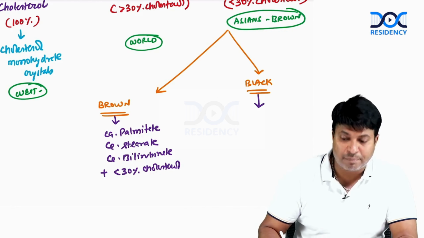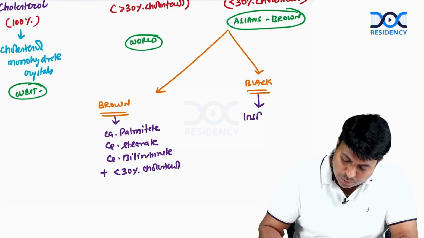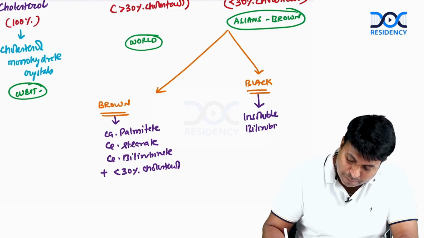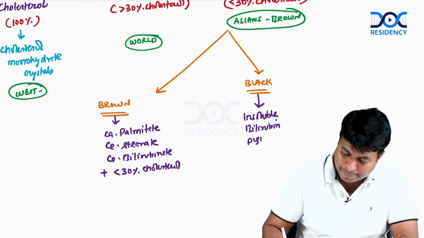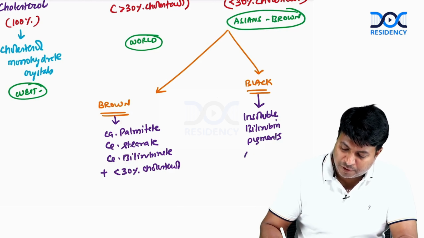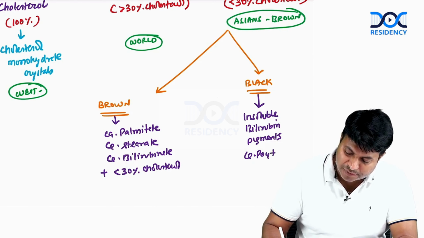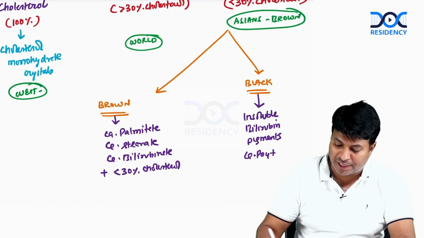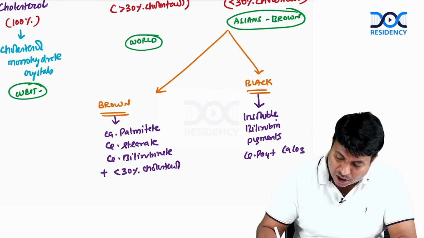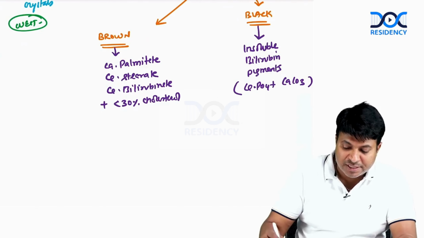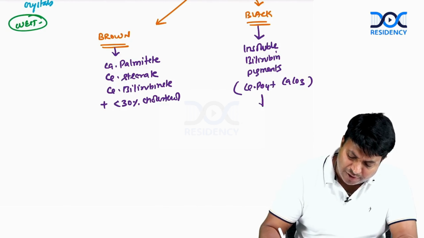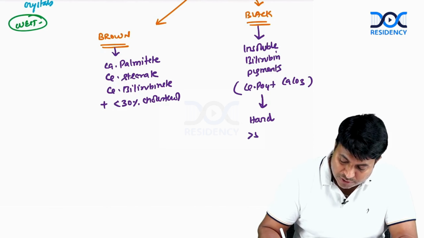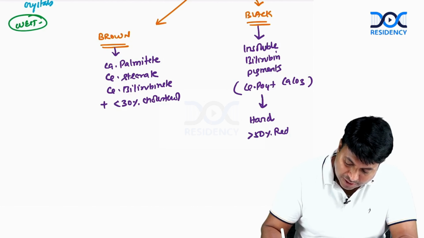Black stone is made up of insoluble bilirubin pigments. Calcium phosphate is present in these. Insoluble bilirubin pigments plus calcium phosphate and calcium carbonate are all seen in black pigment stones. This is the reason black pigment stones are very, very hard and they are radio-opaque. In more than 50% of cases they are radio-opaque.